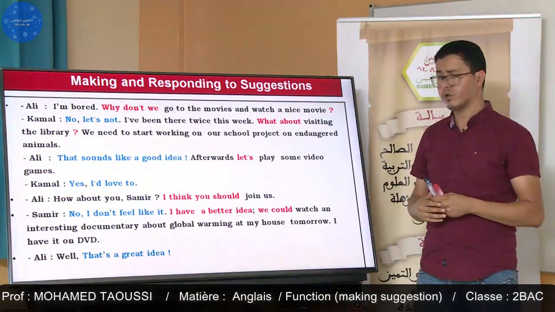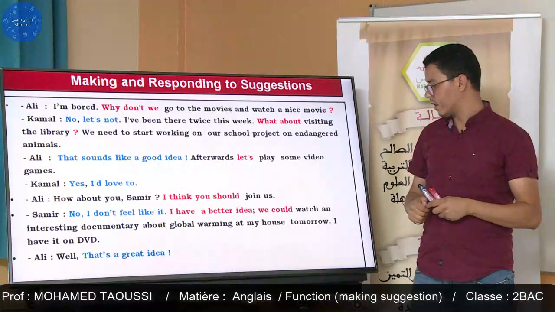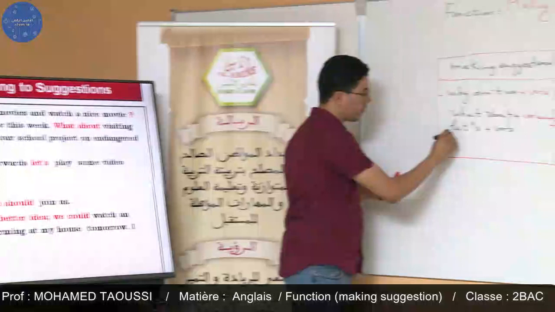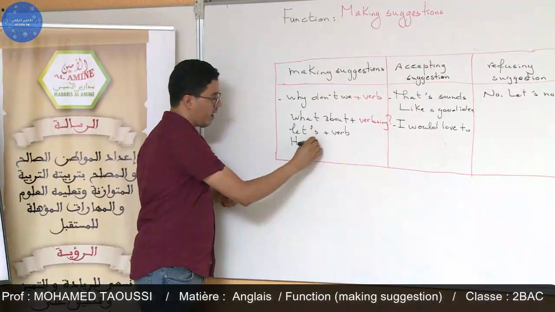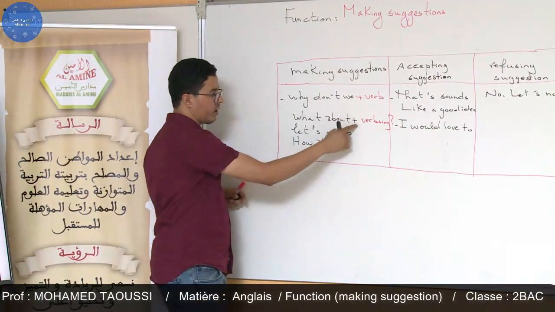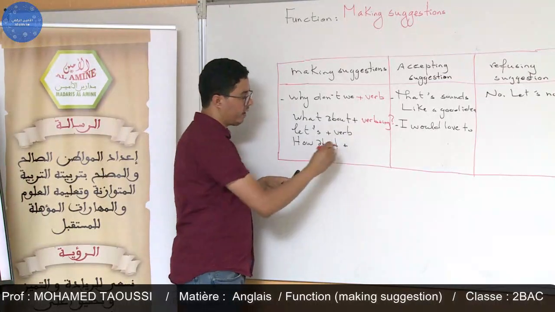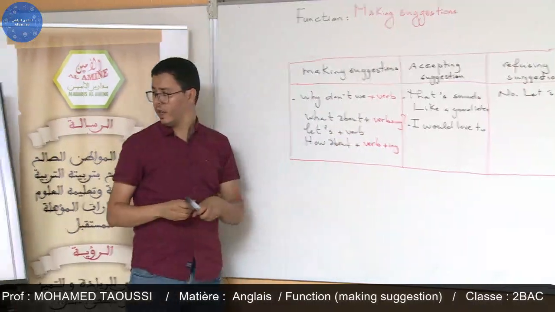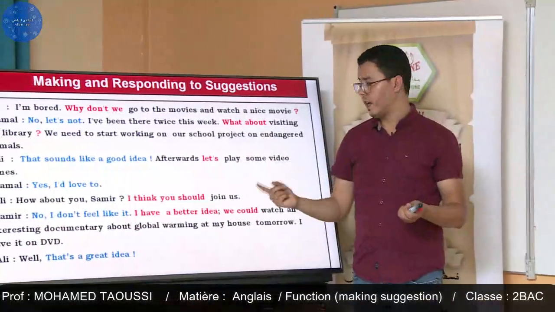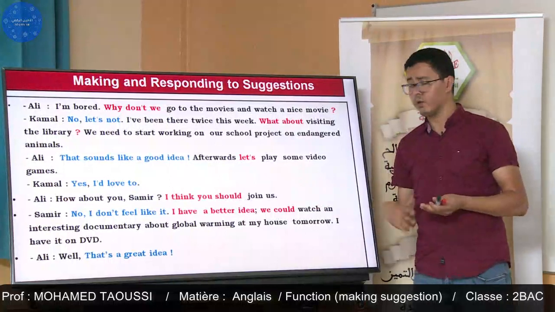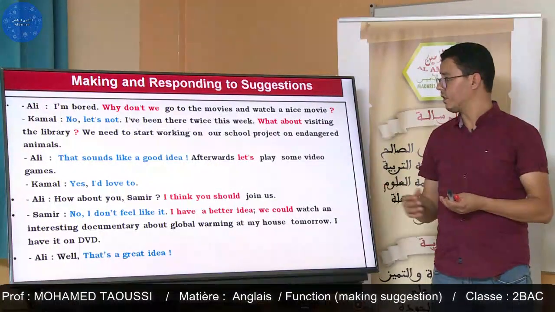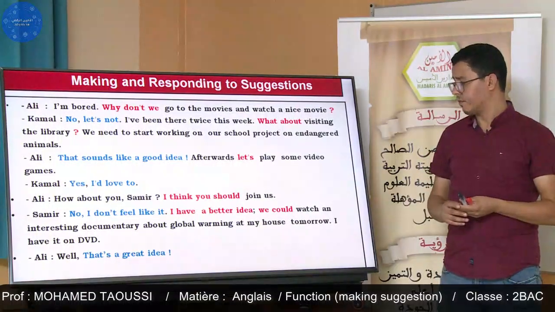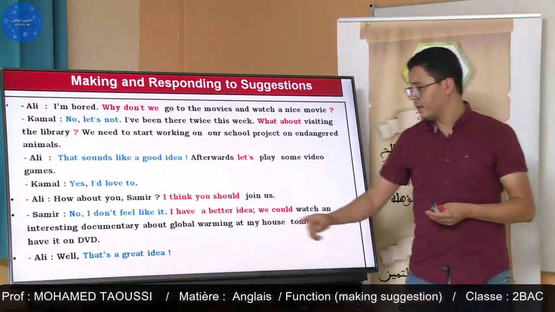So Ali suggests again. He suggests Samir to join them for playing video games, and he says, how about? What about and how about are followed by verb plus ing. So here, Ali invited Samir to join them on playing some video games.